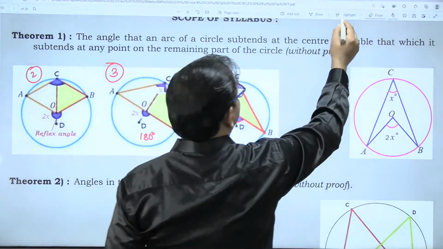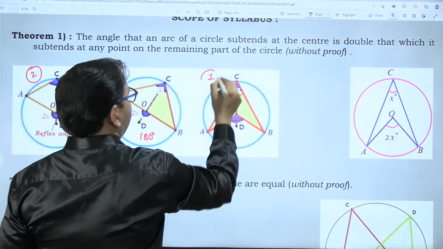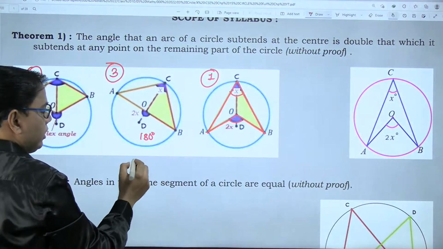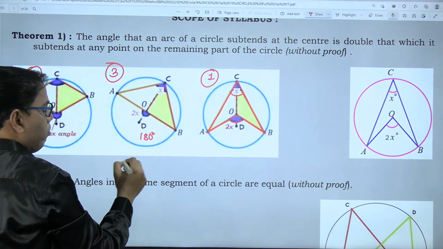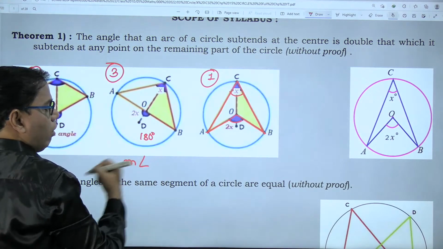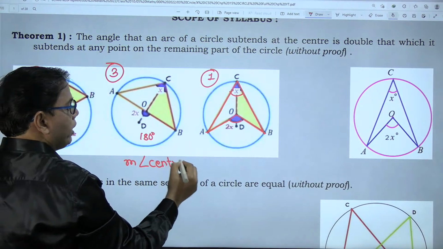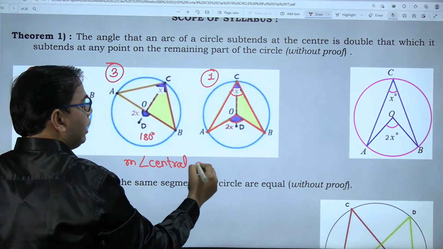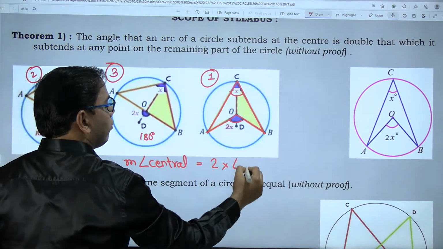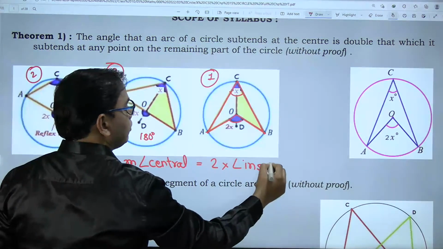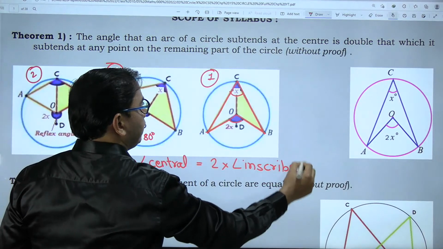We'll see all three situations once again. Now, what is this theorem? This theorem says that the measure of the central angle is twice the measure of the inscribed angle. Here M stands for measure of the central angle.